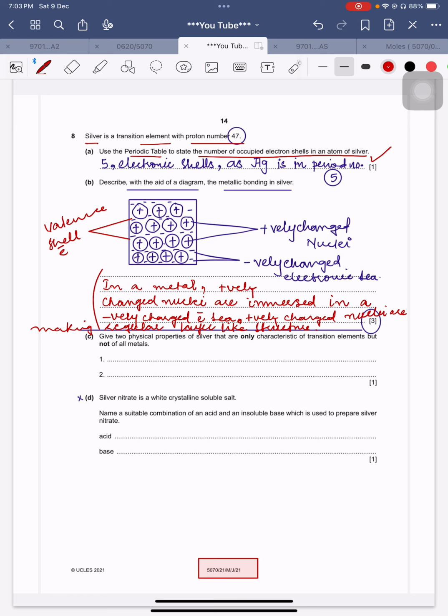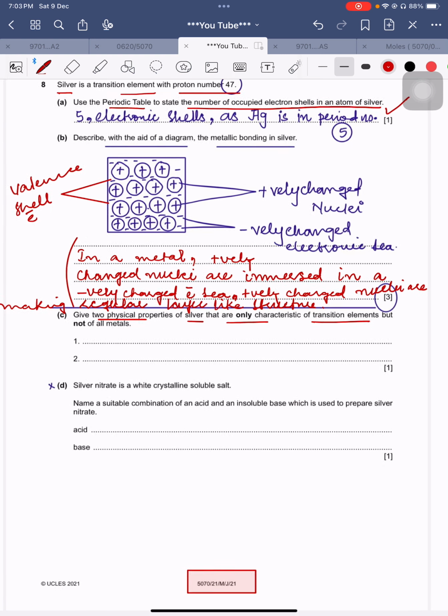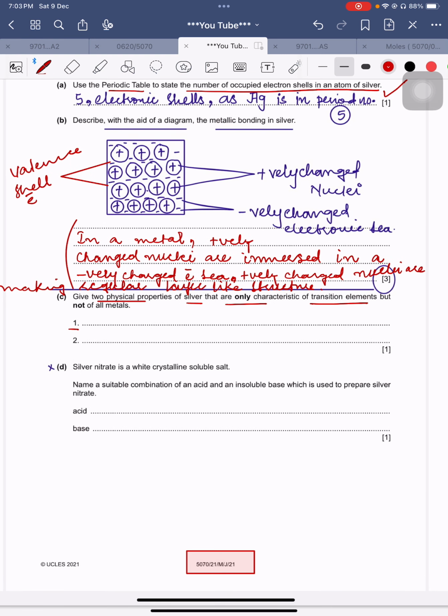Okay, now they are saying give two physical properties of silver that are only characteristic of transitional block elements. Okay, so for those students who are done with the topic of atomic structure, even then they might have some information related to the periodic table. This is general information. This is not very particular information which should be taught to you in the chapter of the periodic table. You should know this in hand, or if you don't know, don't worry about that. I have taught it, by the way, in my videos. If you don't know, you will get it. Your teacher will tell it to you in the chapter of the periodic table. Okay, so it's not a big issue at all.